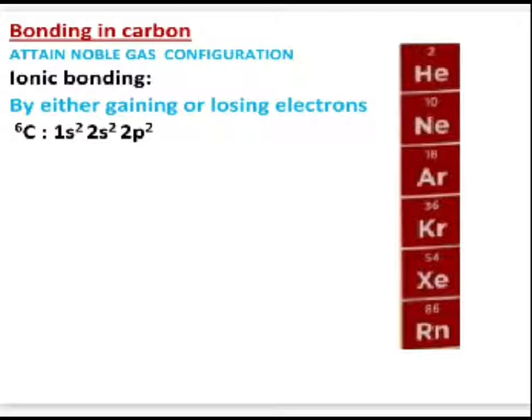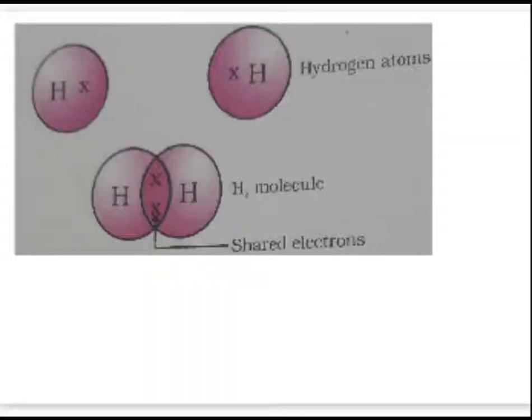So let us try to find it out. Let us take a simple example of hydrogen. So here we know the hydrogen atom, atomic number is 1. So it has 1 electron. 2 hydrogen atoms are participating in the formation of an H2 molecule. So what is happening here? 2 hydrogen atoms share their electrons and form a molecule of H2, right? And what you can observe here, each hydrogen atom is attaining its noble gas series. So this hydrogen atom has completed its 2 electron series. That means it has achieved the nearest noble gas configuration, that of helium.